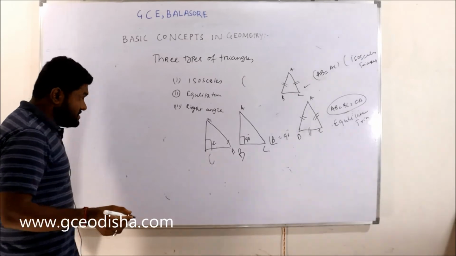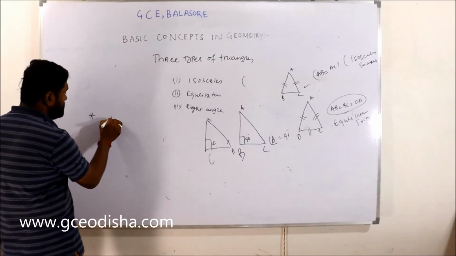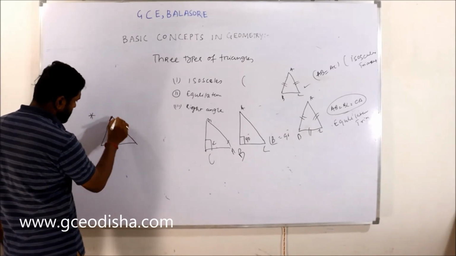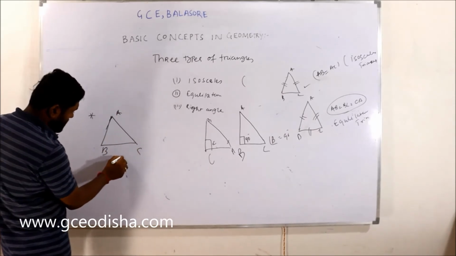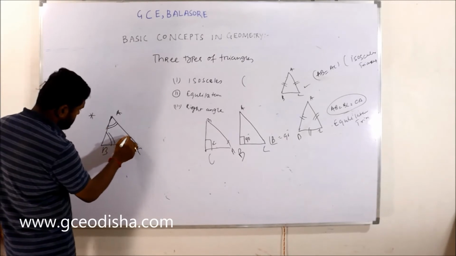In a triangle, there is another property. Consider this is a triangle A, B, and C, there are three angles: angle A, angle B, angle C, right?